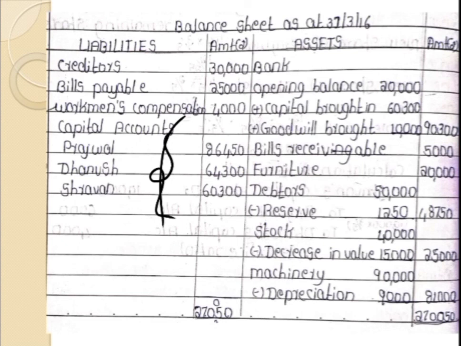After we write these capital balances, the balance sheet will tally at 2,70,050. So this is how we have to prepare all three accounts, that is the revaluation account, the partners' capital account, and the balance sheet for the present question.